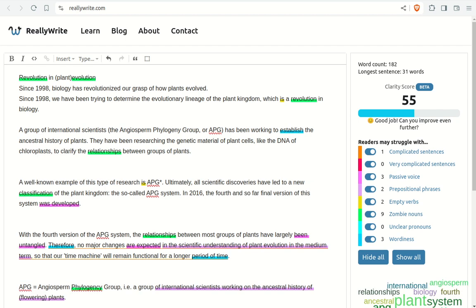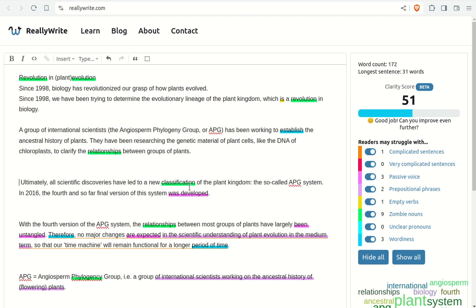Now, I think I like the first option a little bit better, so I'm going to continue with that option. Looking at what comes next, a well-known example of this type of research is APG. Okay, well, we already introduced the Angiosperm Phylogeny Group, so I don't need that anymore. And then I have, ultimately, all scientific discoveries have led to a new classification of the plant kingdom, the so-called APG system. So-called, that means that I shouldn't take it seriously. We don't want to use so-called in this way. What can we do instead?